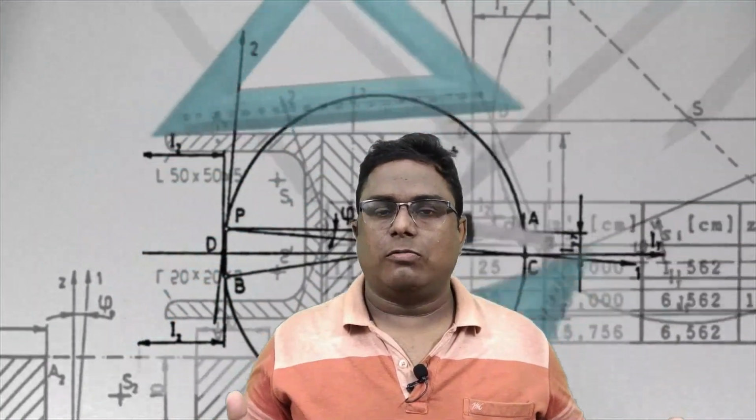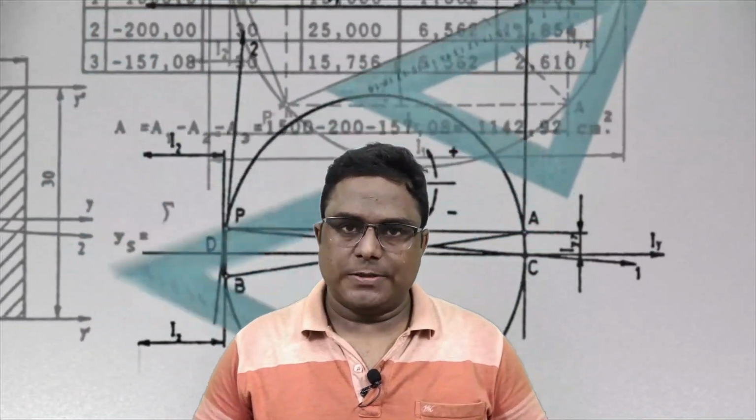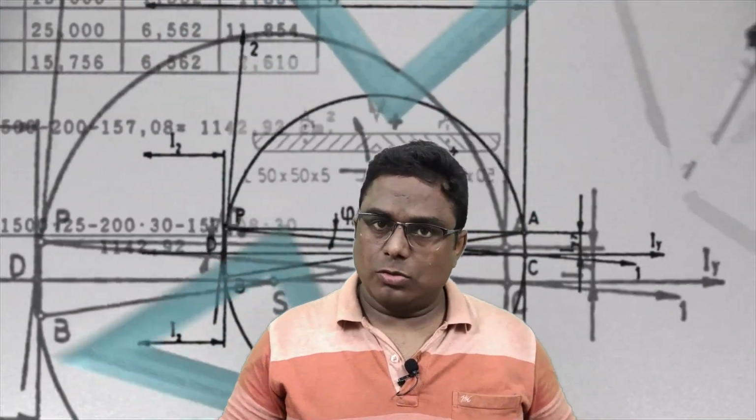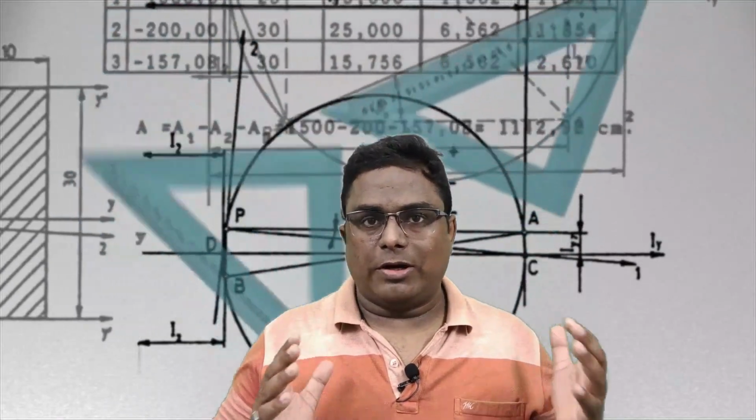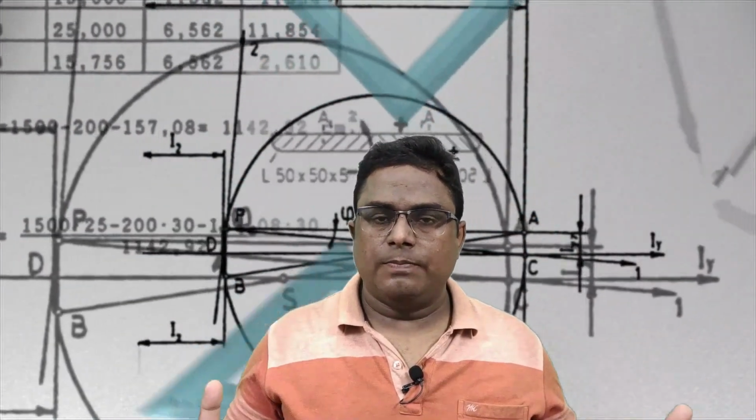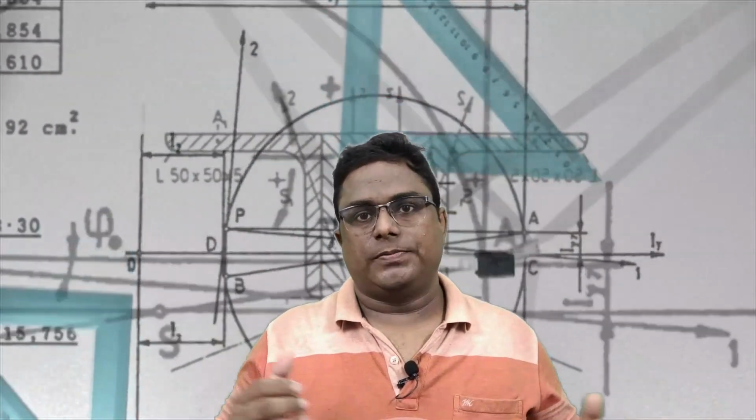Now students, as we know, there are two types of physical quantities. Number one is scalar quantities and number two is vector quantities. Scalar quantities are those which need only magnitude and no direction. For example, mass of a body, temperature of this room, etc. On the other hand, we have vector quantities. Vector quantities are those which need both magnitude and direction.